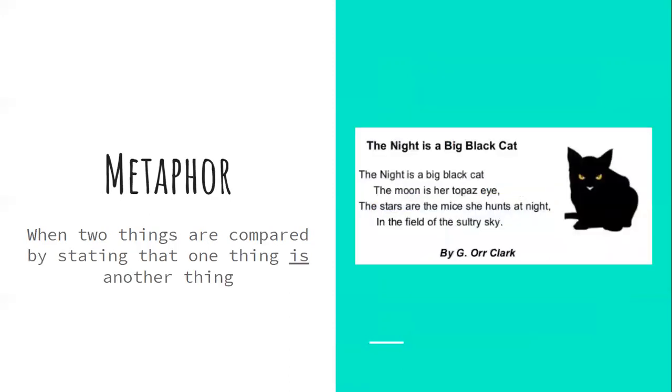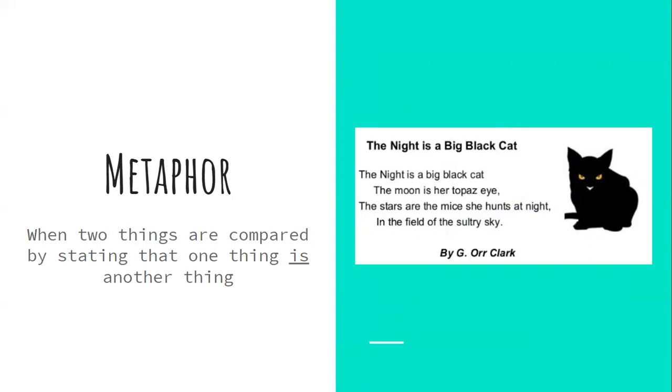We also have metaphors. This is another form of figurative language, but when we're comparing things in a metaphor, we say that one thing is another thing. So the title of this poem is a metaphor. The night is a big black cat.